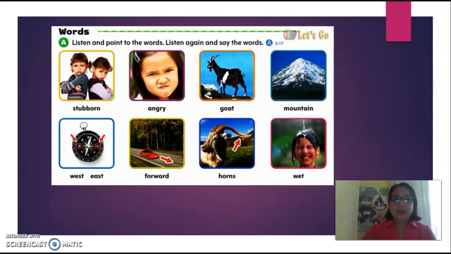Good. Now what you will have to do is observe the pictures and remember, look at the picture, look at the word, so you can identify both the pictures and the words in future exercises, okay? So let's continue.